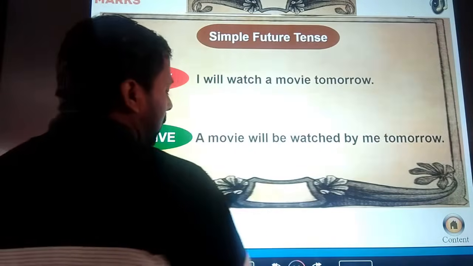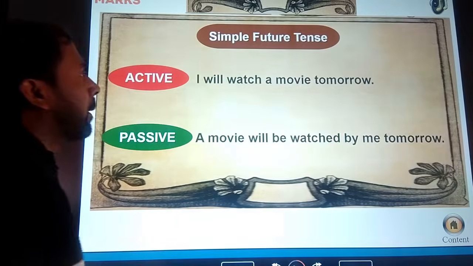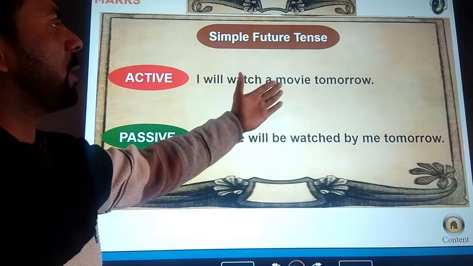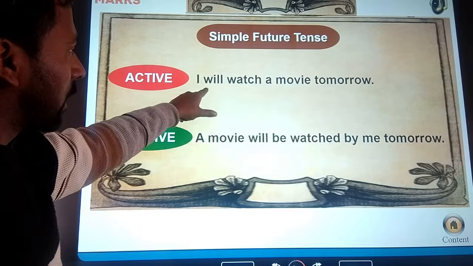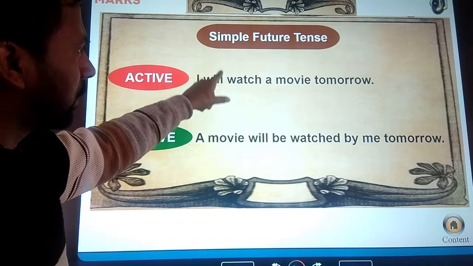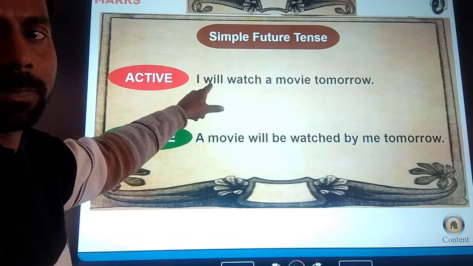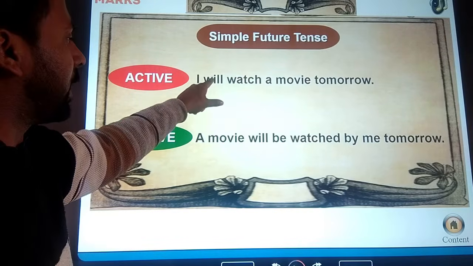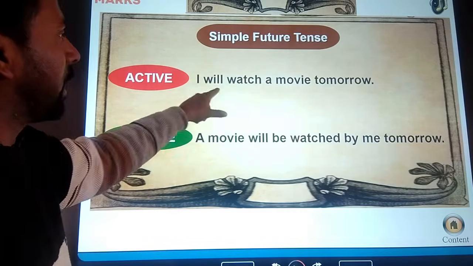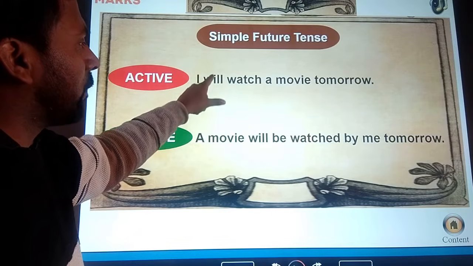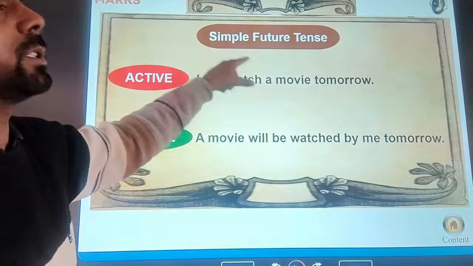Next, simple future tense. "I will watch a movie tomorrow." You can see here "will watch" tells us about the tense of the sentence. It is a simple future tense. When we convert it into the passive form, then will or shall will change into will be or shall be.